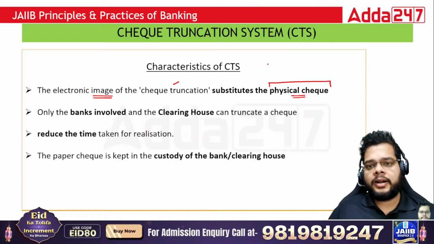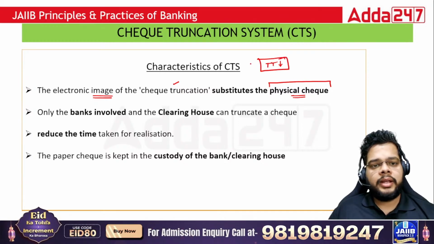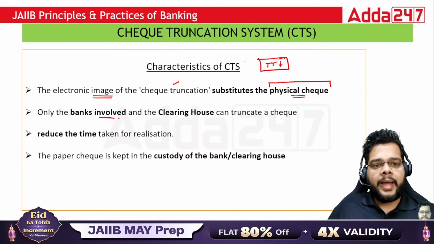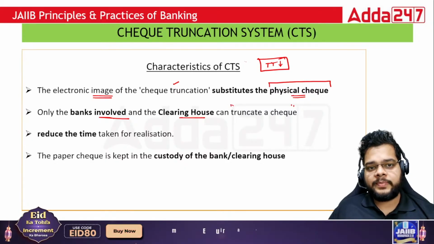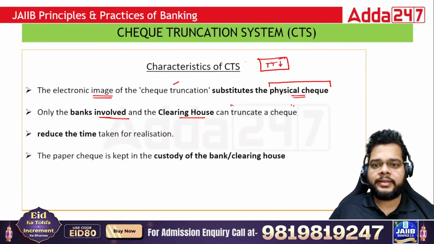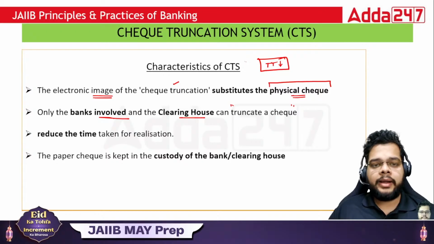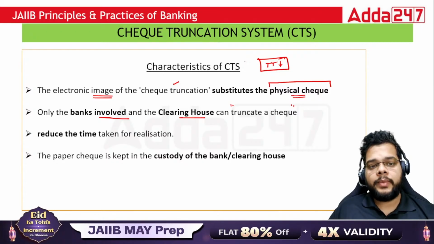So the transfer time has reduced, and the speed of clearing has increased. Only the banks involved and the clearing house can truncate a check. Only the specific bank where you have presented the check, and the clearing house which will be clearing the check, forwarding it to the collecting bank or to the paying bank, will be involved.